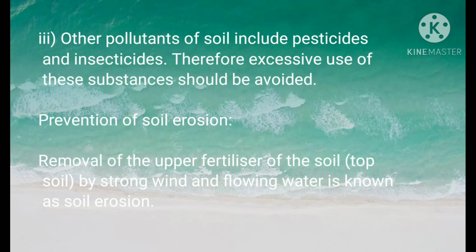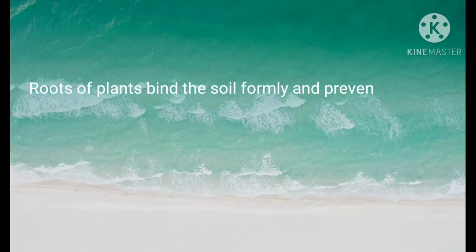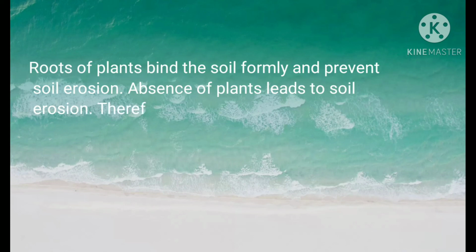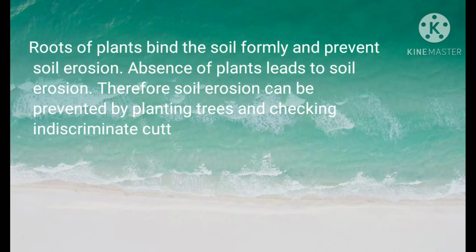Prevention of soil erosion. Removal of the upper fertile layer of the soil, topsoil, by strong wind and flowing water is known as soil erosion. Roots of plants bind the soil firmly and prevent soil erosion. Absence of plants leads to soil erosion. Therefore, soil erosion can be prevented by planting trees and checking indiscriminate cutting of trees.